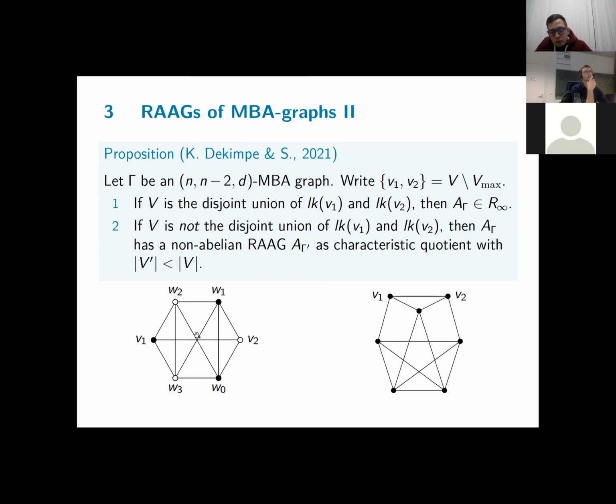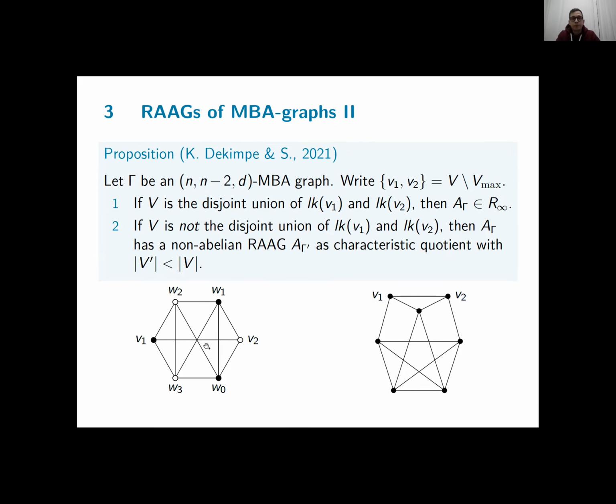Here I used the notion of adding edges. So instead of going to another graph by deleting vertices, here I add edges. And which edges did I add? I added the ones making this graph into a simplicial join of the white vertices and the black vertices. So I added all edges between the white vertices and the black vertices.